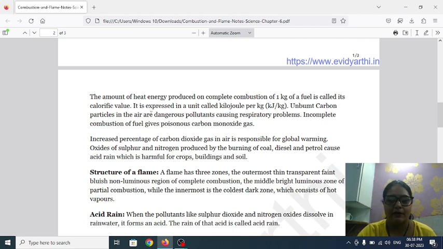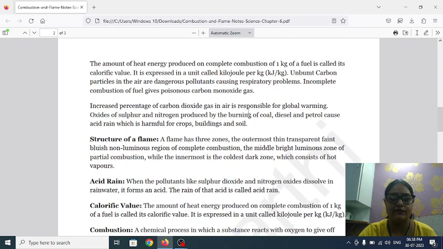Unburned carbon particles in the air are dangerous pollutants causing respiratory problems. Like the smoke which comes out from vehicles and the burning of coal produces many respiratory problems among humans and animals. Incomplete combustion of the fuel is where the poisonous gas carbon monoxide is produced.